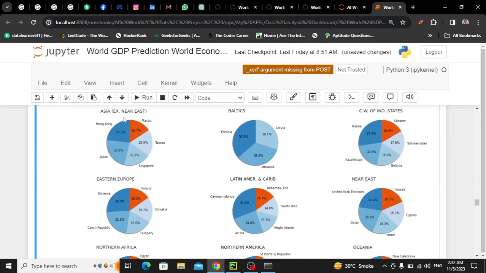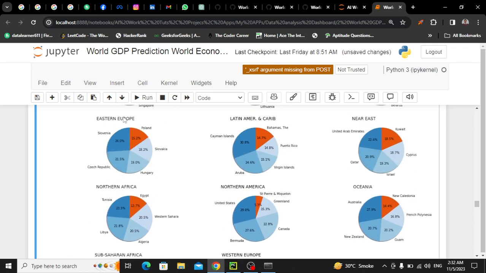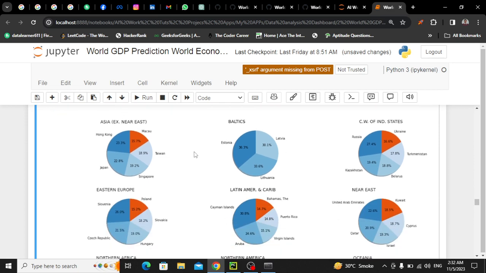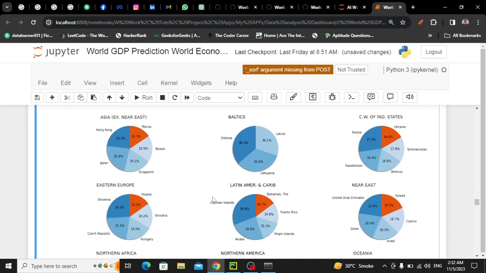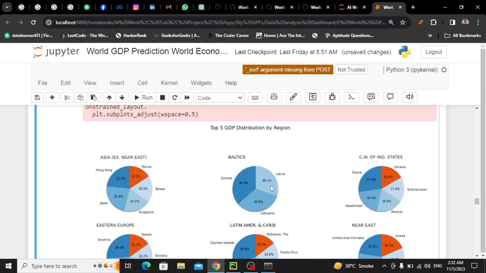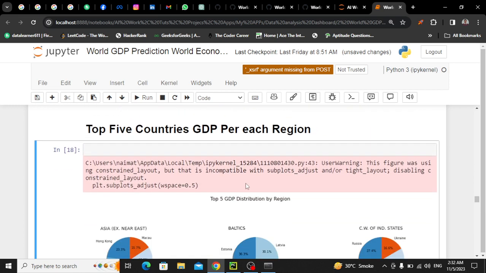Okay, so here you clearly see it could be a tricky code because we have row 1, row 2, row 3 and row 4, and within each row we have 3 columns. Okay, first we need figure and axis, then we have to extract each region's top 5 countries, and let's do it. So what I can do, first I should create a figure, I think.